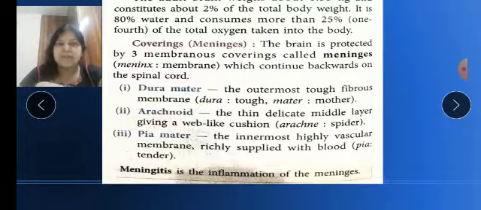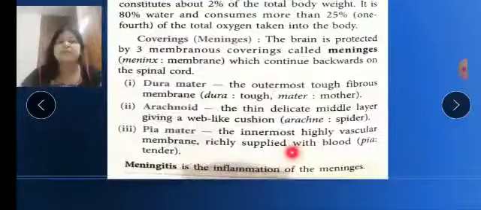Then is the pia mater, which is the innermost membrane. So what is the function of the pia mater? As you can see, it is richly supplied with blood vessels and all.